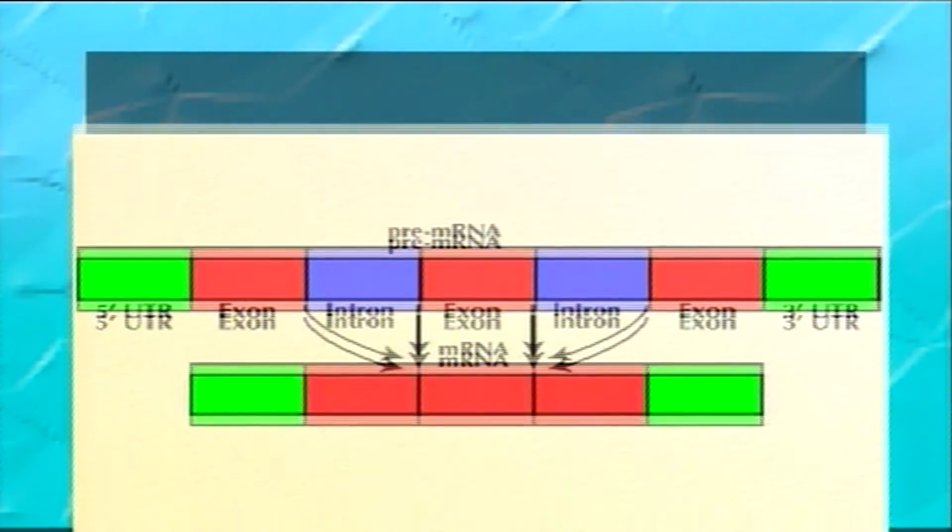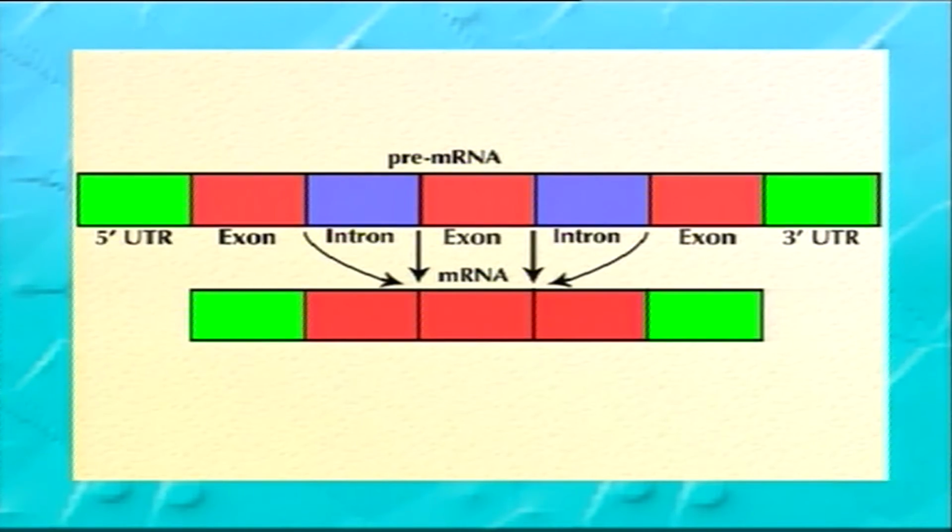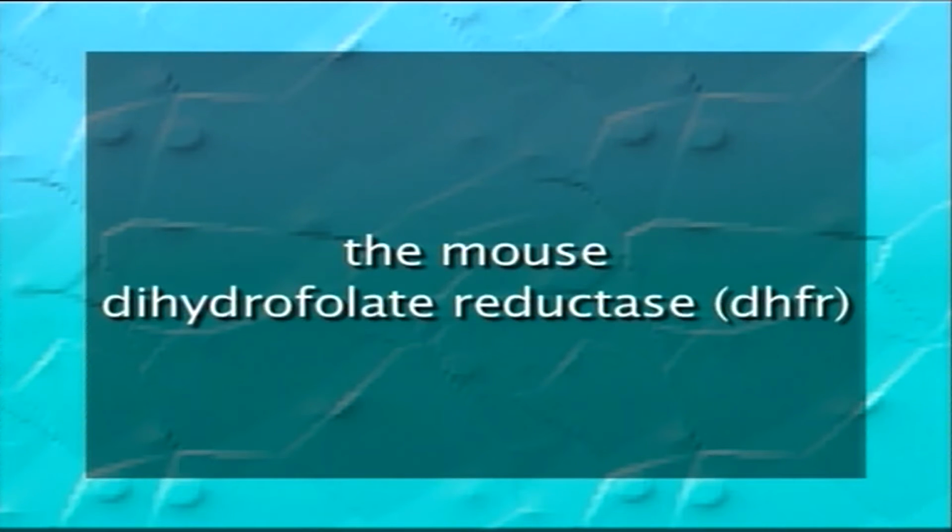The number and length of introns vary from species to species, and they alternate with exons. The introns can form up to 75% or more of a gene. For example, the mouse dihydrofolate reductase, DHFR, gene is 8.1 kb while the mRNA is only 1.6 kb and the coding region is only 558 nucleotides.